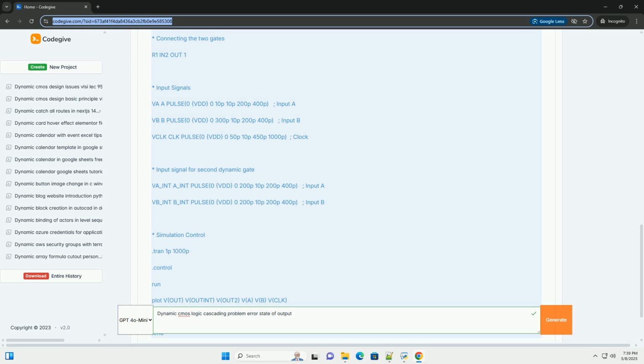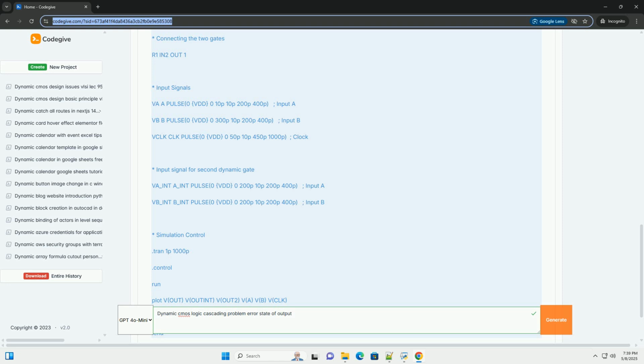7. Advanced dynamic logic styles. While domino logic is the most common solution to the cascading problem, there are other more advanced dynamic logic styles. Zipper logic: uses alternating N-type and P-type domino stages to achieve non-inverting logic functions without requiring an extra inverter. NP domino logic: combines NMOS and PMOS dynamic logic stages. These advanced styles can offer advantages in specific situations but are generally more complex to design and analyze.